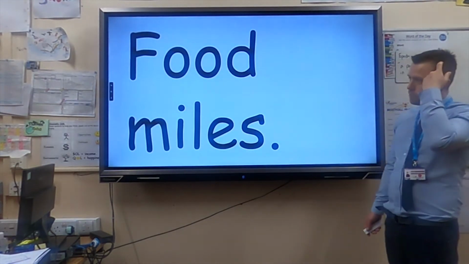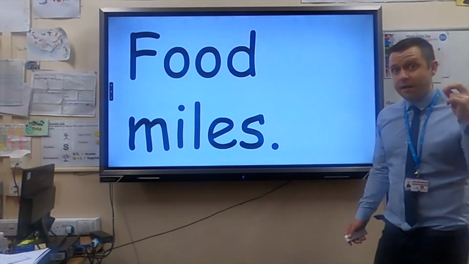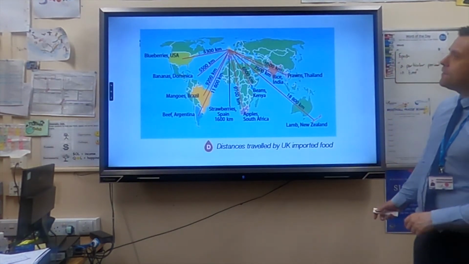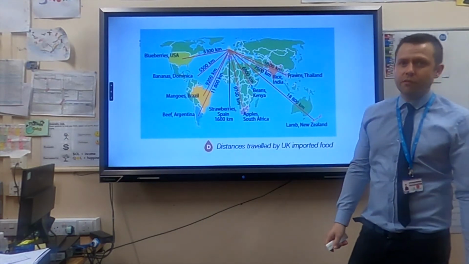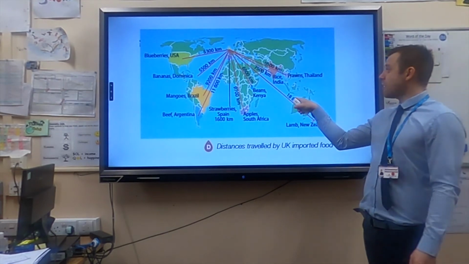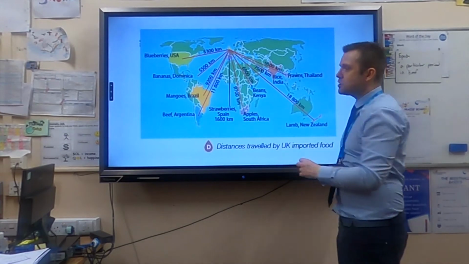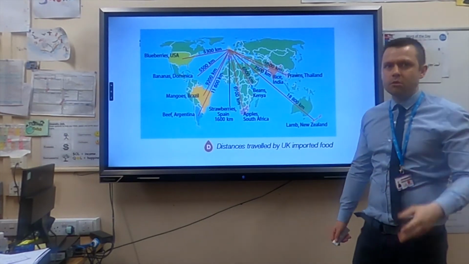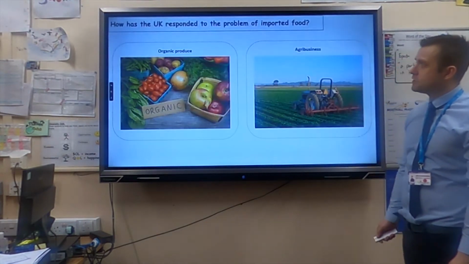And this leads to food miles, and the definition of food miles is the distance travelled from where the food is grown to the consumer's plate. And if we just have a quick glance at this map, we can see things like blueberries from the USA travel 5,300 kilometres to the UK, or lamb from New Zealand travels a whopping 18,800 kilometres. All this transport leads to more air pollution because the vehicles transporting them are going to be burning fossil fuels, and this will increase our carbon footprint.